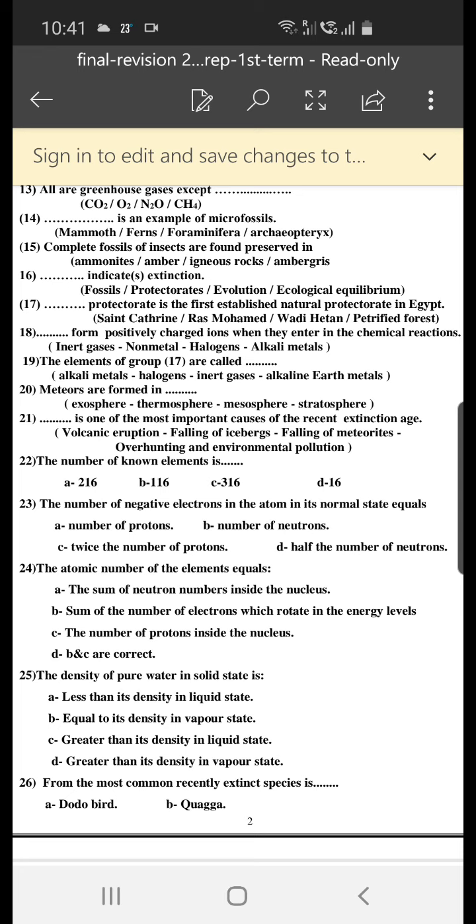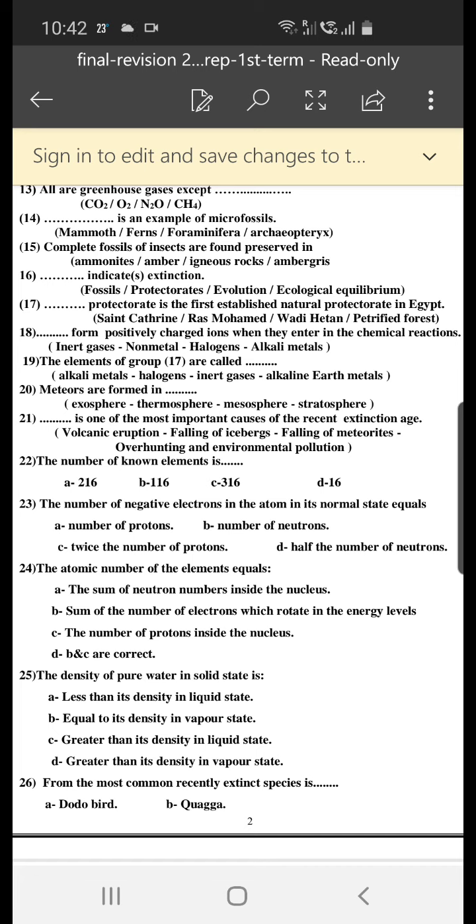Complete fossils are preserved in amber. 16, space indicates extinction: fossils, protectorates, evolution, ecological equilibrium. The answer is fossils. Fossils indicate extinction. 17, space is the first established protectorate in Egypt. The answer is Ras Muhammad.